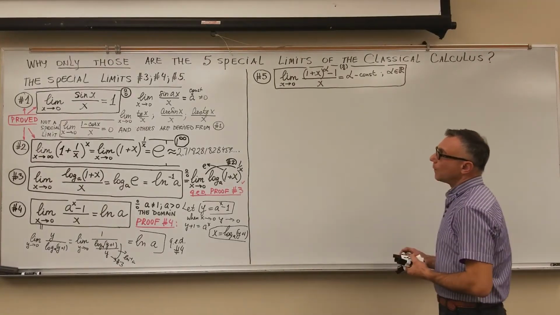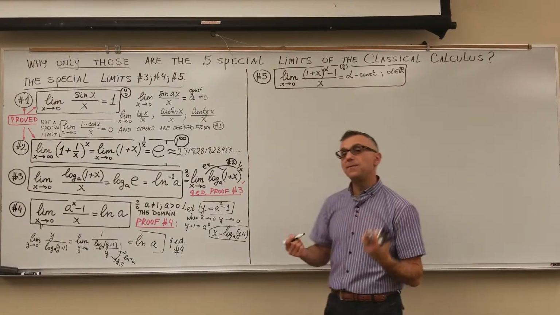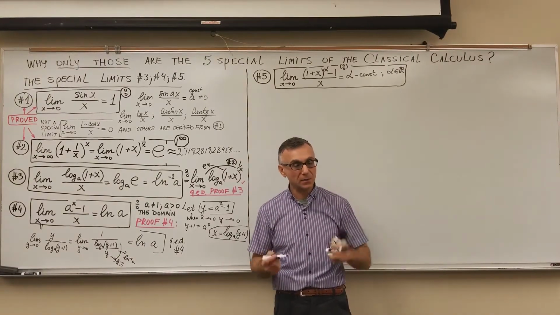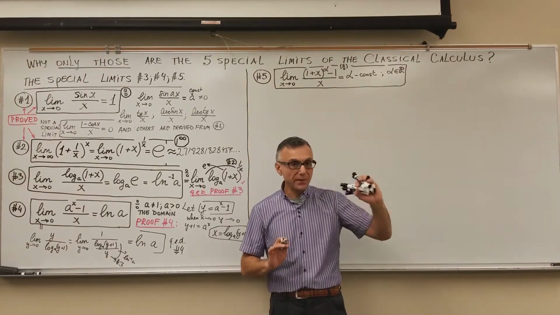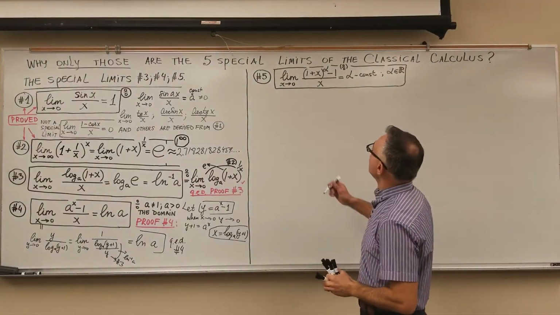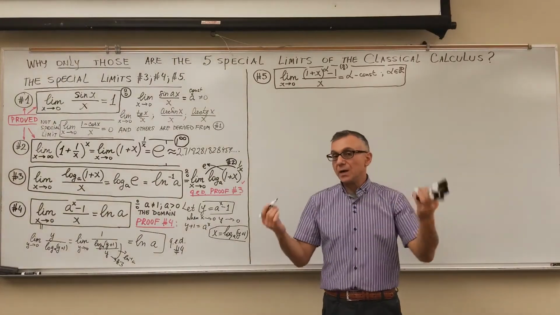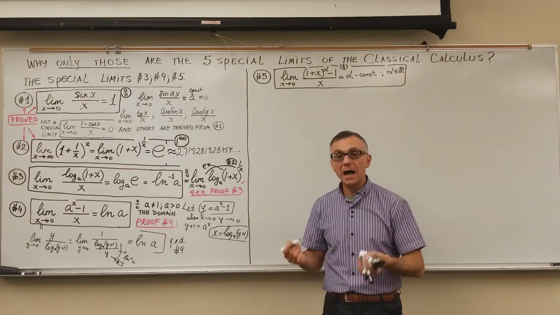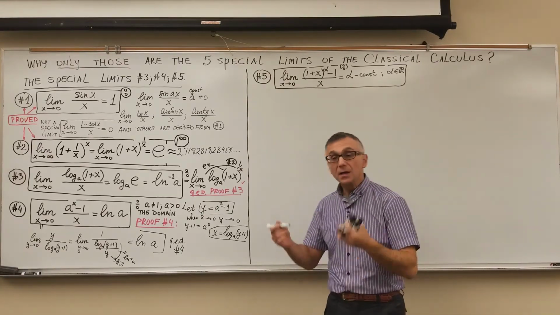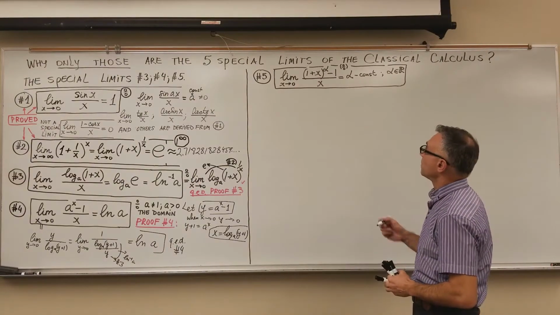Next is the last one, the special limit number 5, which covers the group of polynomial, the power functions. That's another group of elementary functions, and that's actually it. The limit of (1 plus x) to the power alpha, where alpha in general is a real constant, minus 1, over x, x goes to 0, is equal to this constant alpha. This is a 0 over 0 indeterminate form.